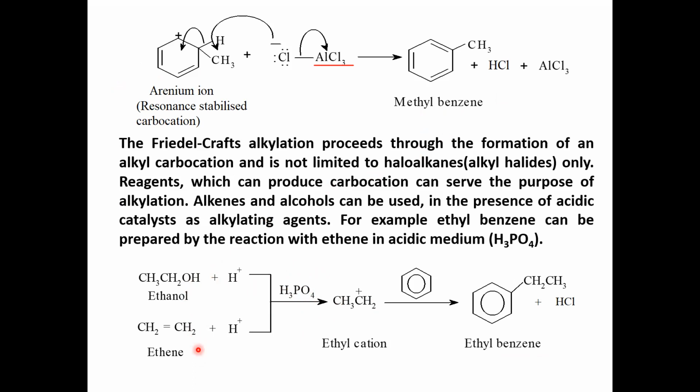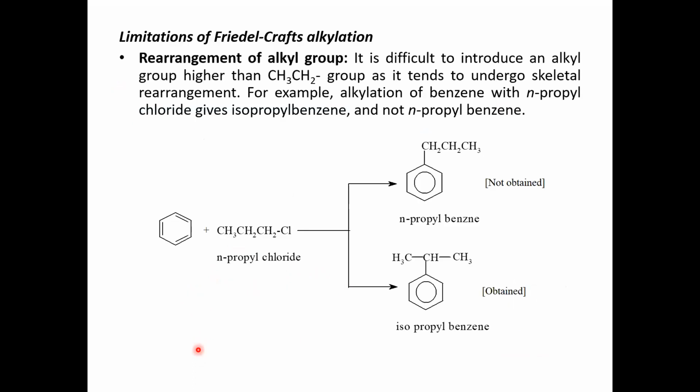So the mechanism is almost similar to the previous one. In some cases, you can say there is a limitation of the Friedel-Crafts alkylation reaction: rearrangement of the alkyl group takes place.